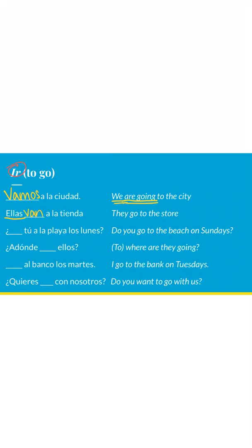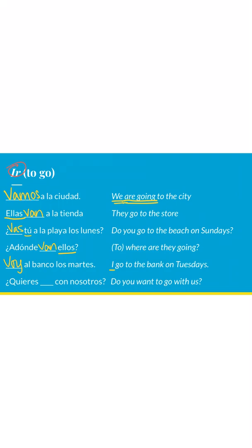If I'm asking do you go to the beach on Sundays, my subject here is tú, of course, and the verb that matches is vas. To say where are they going, a dónde van ellos. I go to the bank on Tuesdays. I am the subject here, so voy al banco los martes.